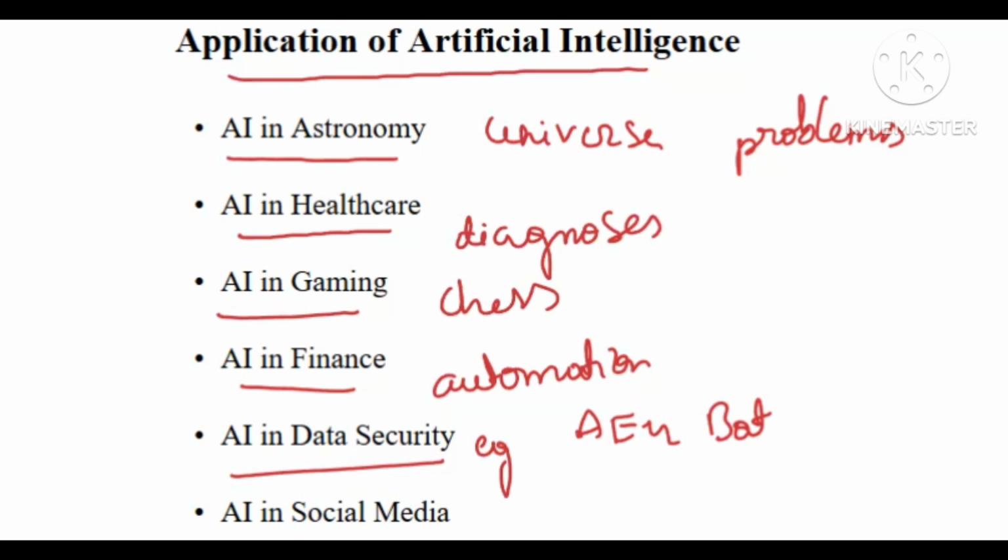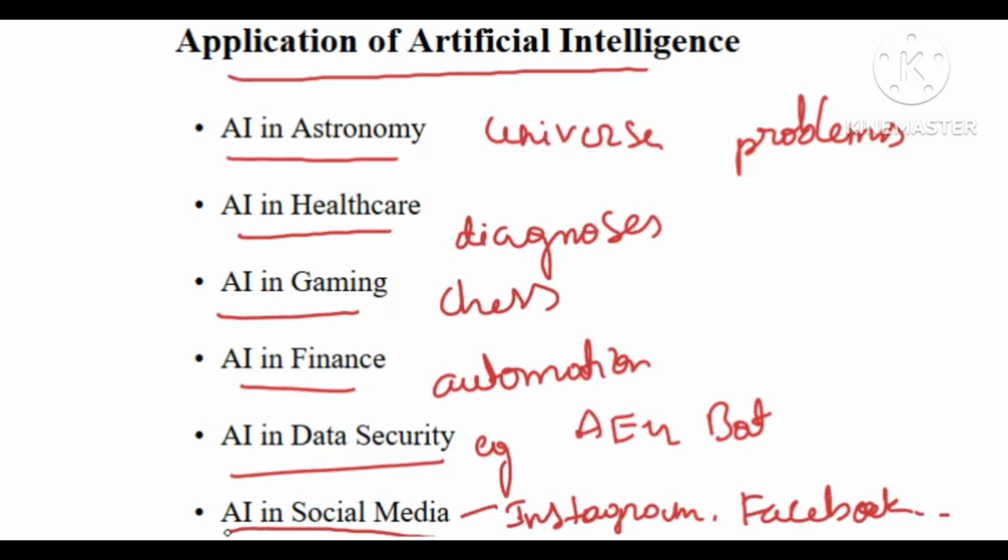And next we can utilize AI in social media, because nowadays the youths are involved, or we can say that everything is entertainment through the social media, right? As an example, we can use Instagram, Facebook, WhatsApp, etc. We can utilize Twitter, right?